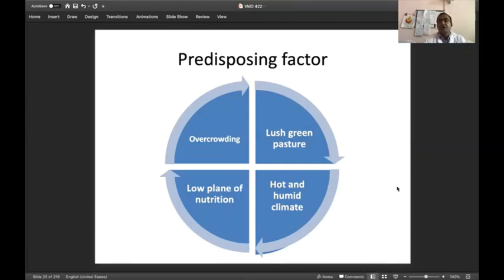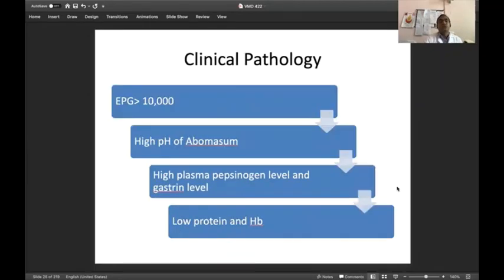predisposing factors. The climate is very, very important, especially hot and humid climate. And especially if this disease affects an animal that is pregnant, or has suffered from some transportation stress, or is suffering from malnutrition, that is, on a low plane of nutrition. So these are the 4 important predisposing factors of Haemonchus contortus infections.